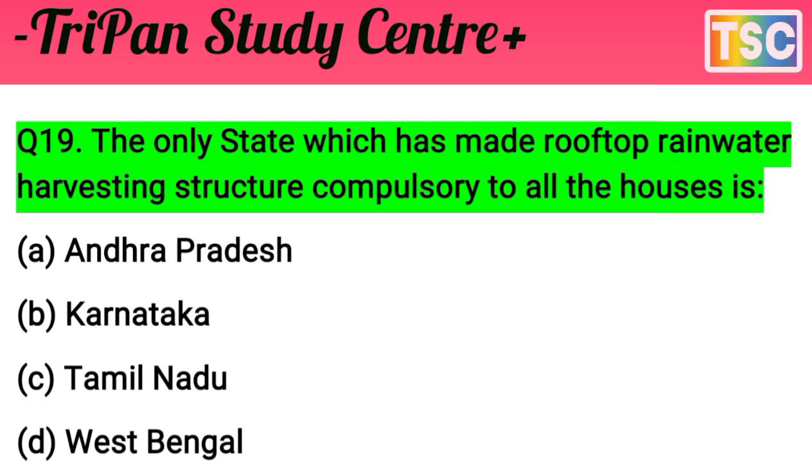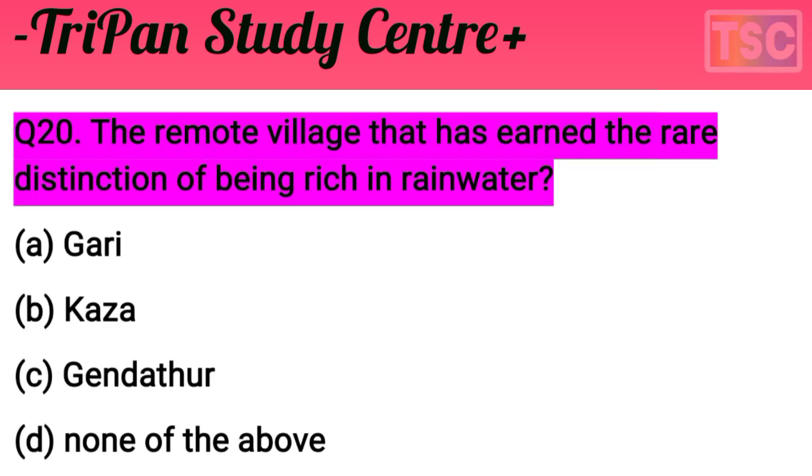You must have thought of your answer. Let's see the answer to this question. The only state which has made rooftop water harvesting compulsory. That is an important question. Andhra Pradesh is not applicable, it is not compulsory there. Karnataka is not compulsory. And in West Bengal, nothing is compulsory. But the answer here is C, Tamil Nadu. The next question arrives here, that's important.